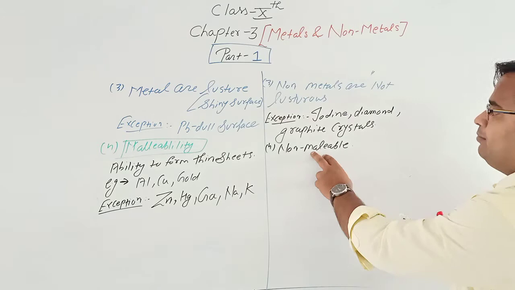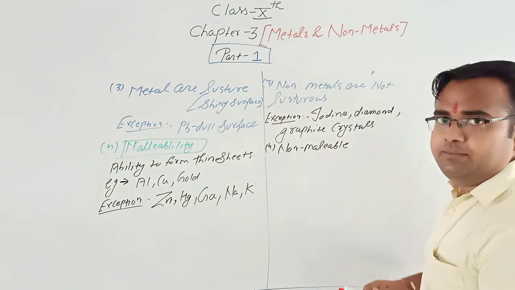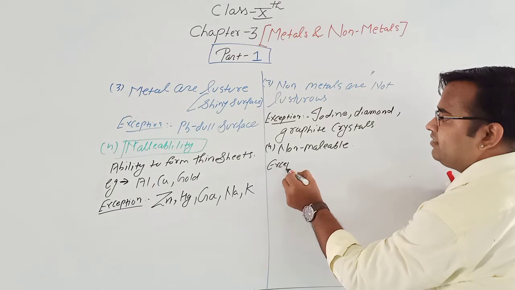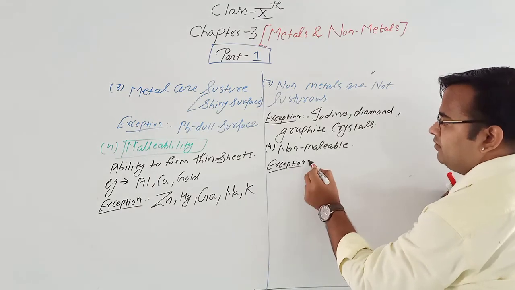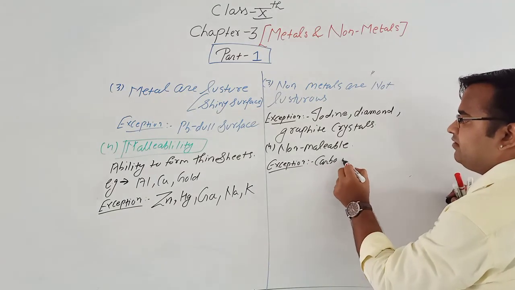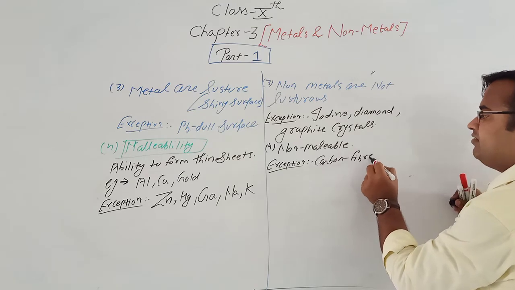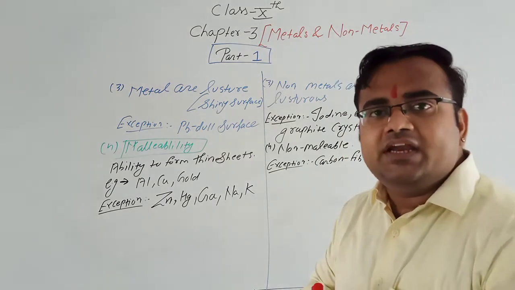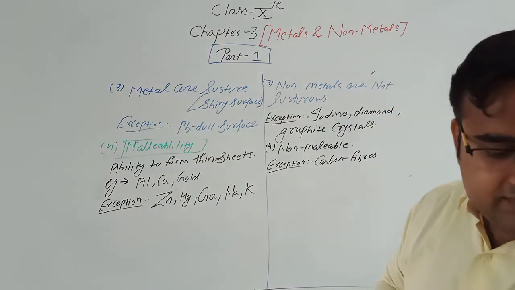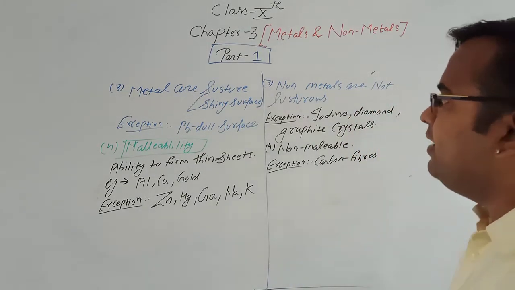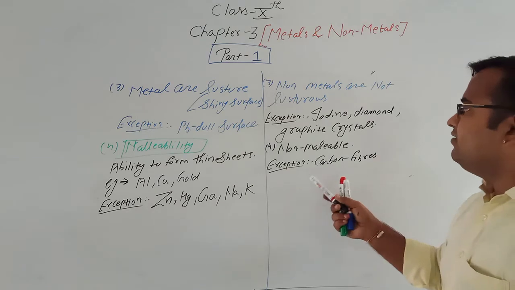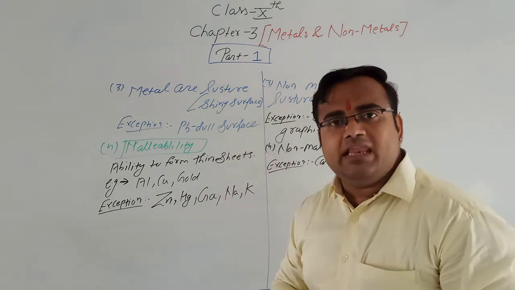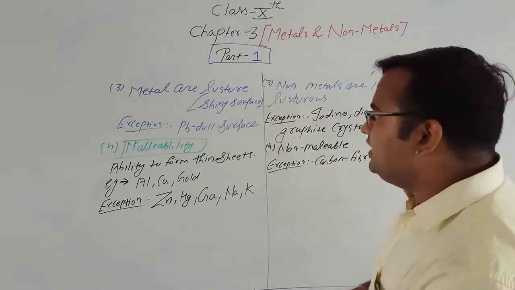Clear? Now non-metals are non-malleable. Non-metals are not malleable, but here there is also an exception: carbon fibers. Carbon can be converted into thin sheets. Carbon fibers. Clear? So it is malleable. So non-metals are generally not malleable, and metals are generally malleable in nature. Ability to form thin sheets.